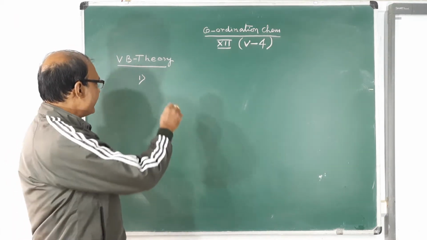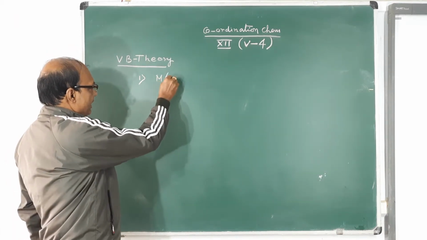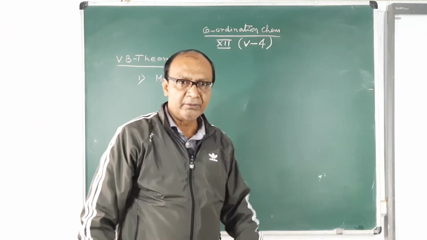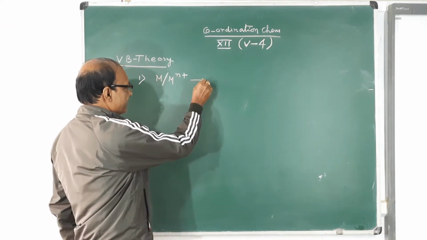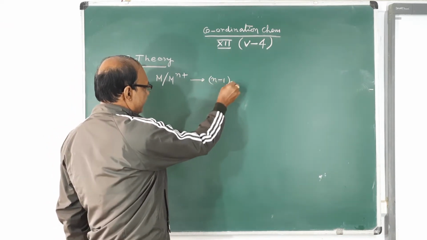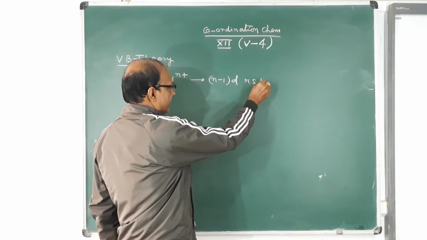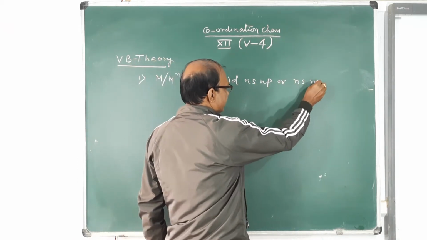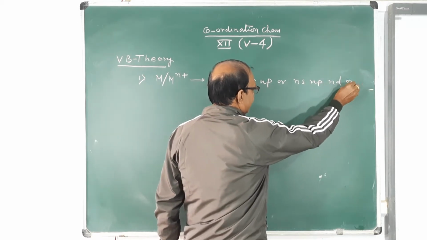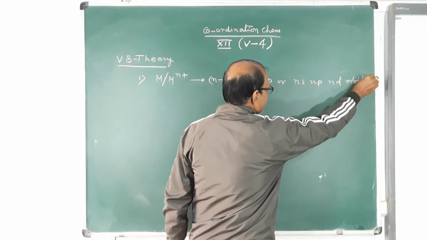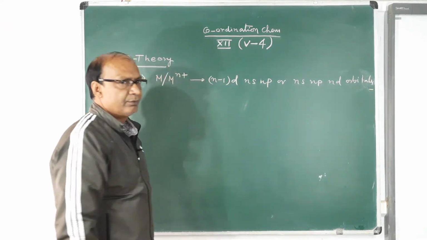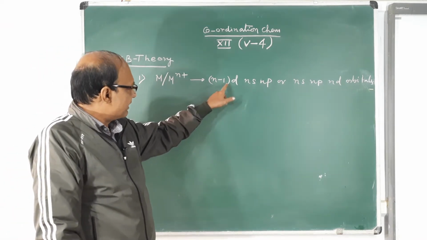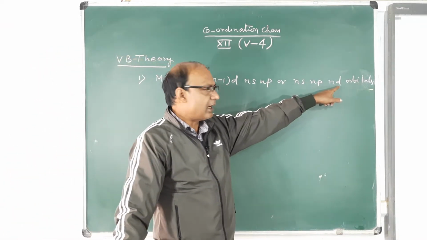According to the theory, the first point is that under the influence of the ligands, the central metal atom or central metal ion uses its (n-1)d, ns, np or ns, np, nd orbitals for hybridization. So let us understand, this is inner d and this one is outer d.